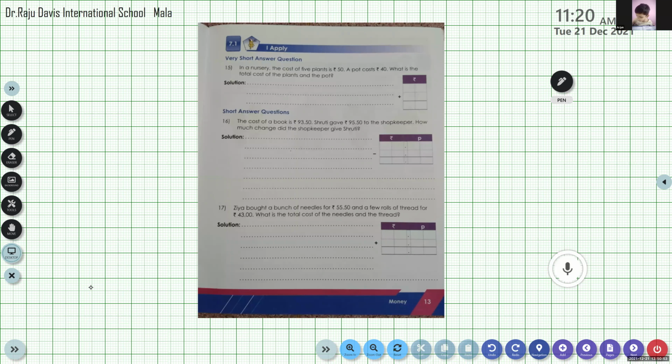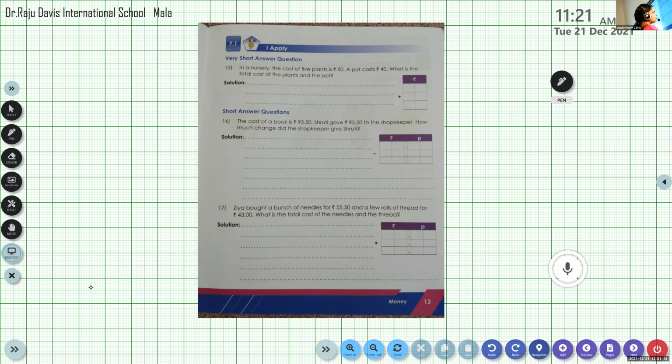What is the total cost of the needles and the thread?